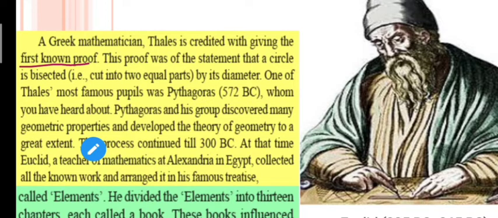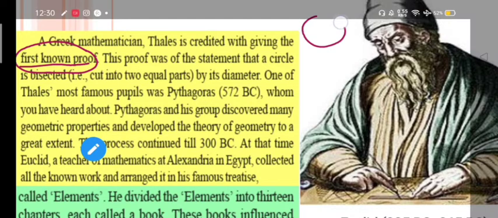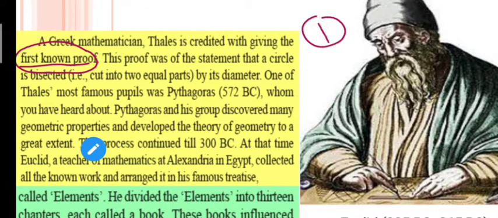So the mathematician who gave the first known proof regarding geometry was Thales. What was that proof? That proof was that a circle is bisected by its diameter, that is, cut into two equal parts. After Thales, the most famous pupil was Pythagoras.